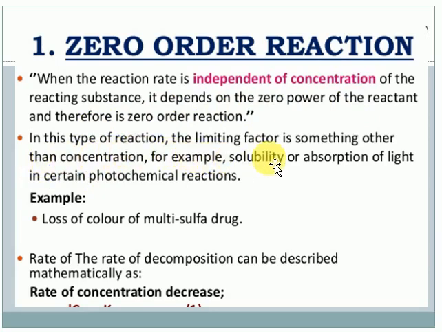These types of reactions are limited. Generally, these reactions do not occur naturally; they occur by applying some enzymes, some photochemical reactions by absorbing some light, enzyme catalyzed reactions, reactions catalyzed by some catalysts, and the decomposition of ammonia into nitrogen gas and hydrogen gas. These kinds of chemical reactions come under zero order reactions only. An example is the loss of color of a drug. The rate of the decomposition reaction can be described mathematically. Look, students, in zero order reactions, the rate of reaction is not dependent upon the concentration of either reactant or product.